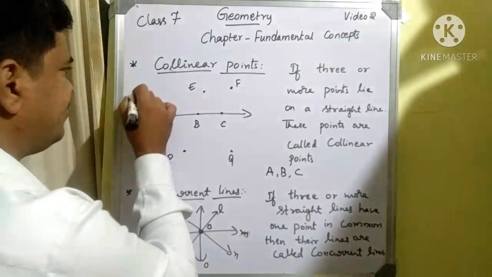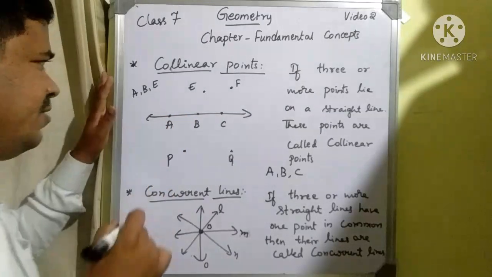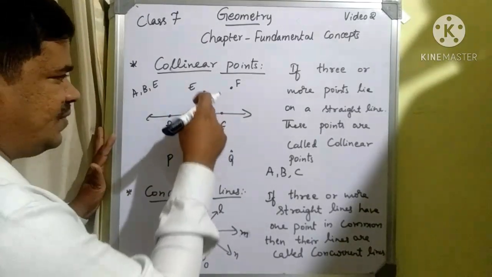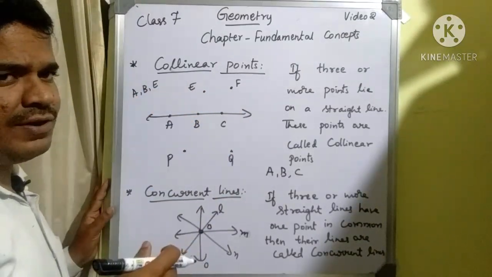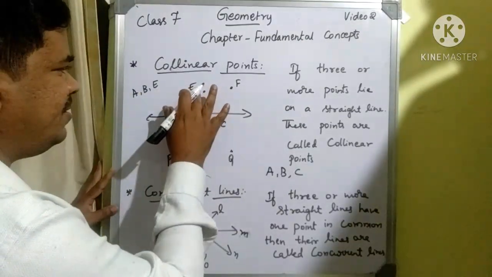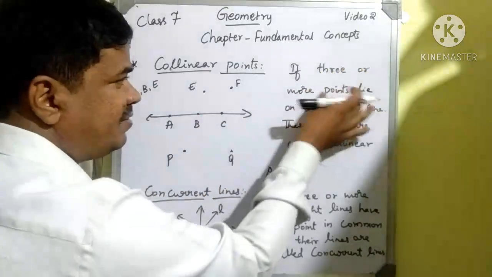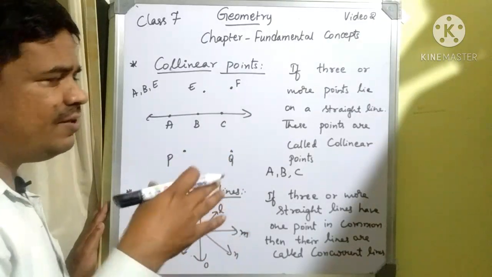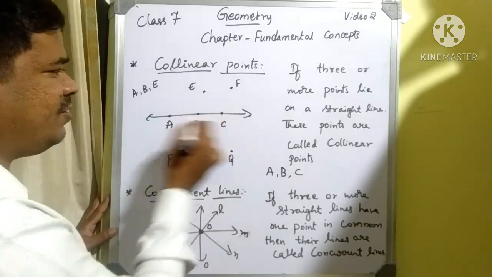If I consider A, B, E, if at least one point is not present on the straight line, then it is not called collinear points. Here A, B and E is not a set of collinear points, because E is not present on the given straight line.